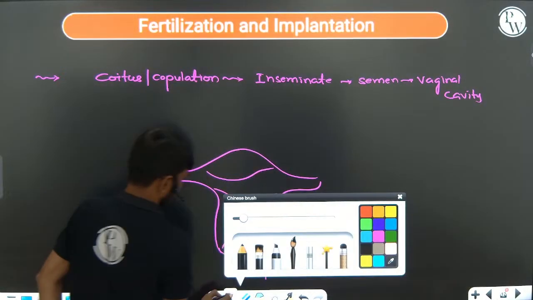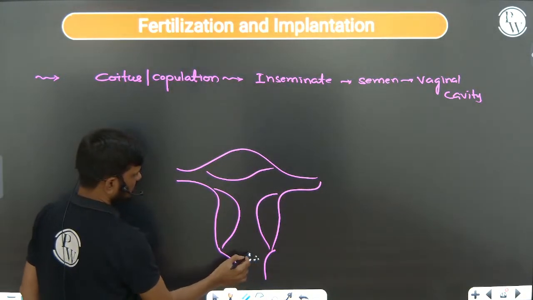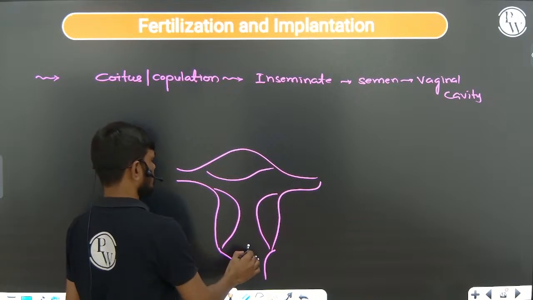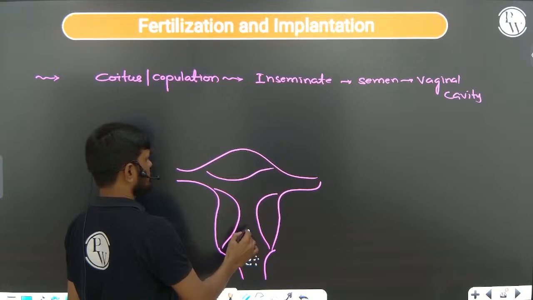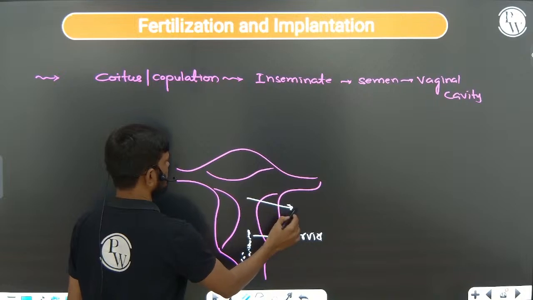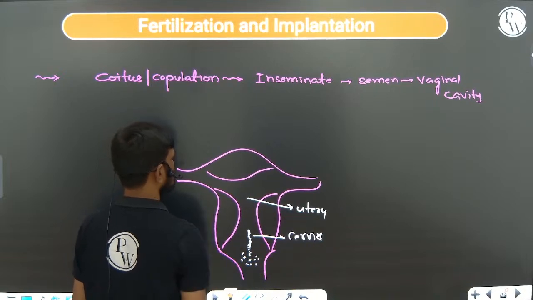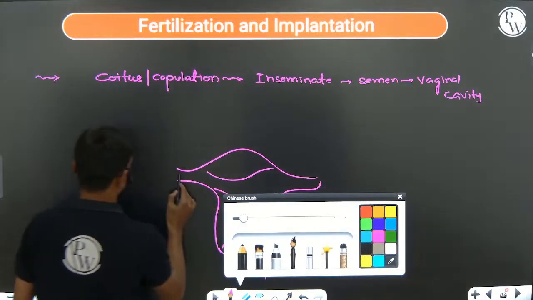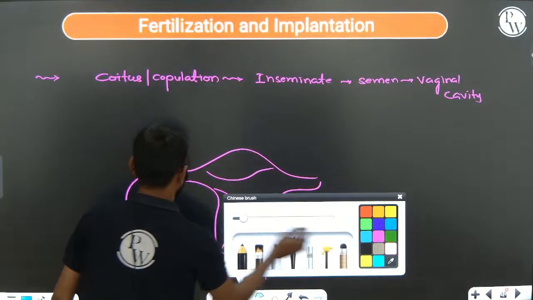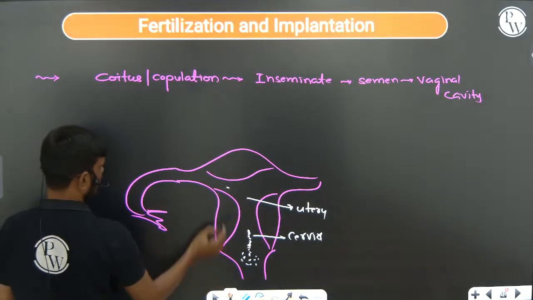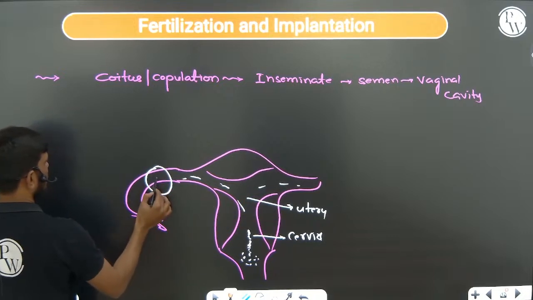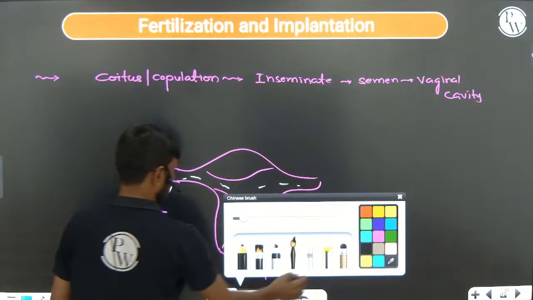Now, the male partner ejects semen in the female vaginal cavity. Now this is through the cervix and uterus, it is moving to the ampullary region. So now you can see they are moving to the ampullary region. These are the sperms, they are reaching. This is the ampullary region.